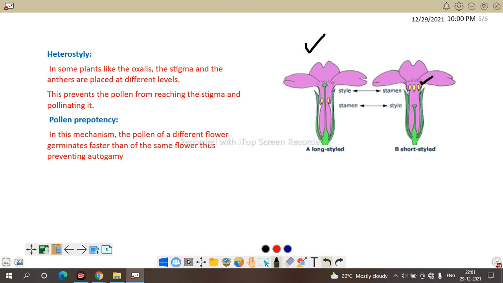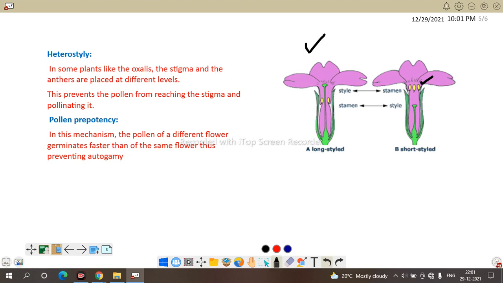When this anther bursts, the pollen is transferred by different pollen vectors, with less chance to reach the stigmatic surface as the stigma is very short styled. So these are the conditions of a heterostyle. Heterostyle again prefers outbreeding or cross pollination, as the style is very long or short. The pollen grain of the same flower cannot reach the stigmatic surface. This condition is called heterostyle.